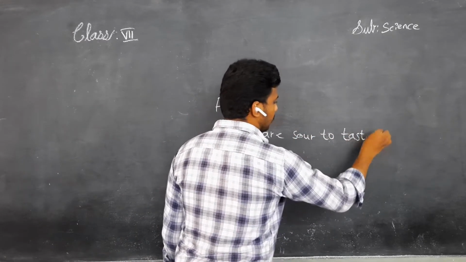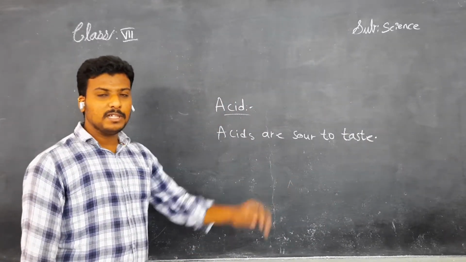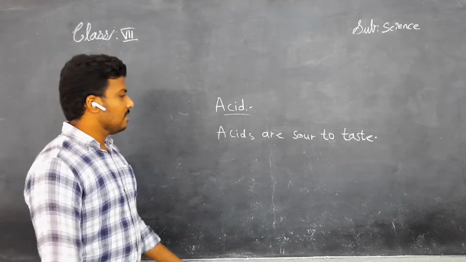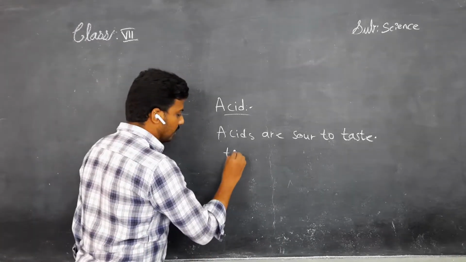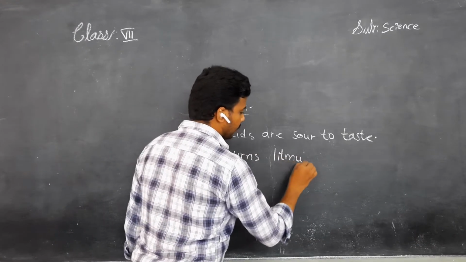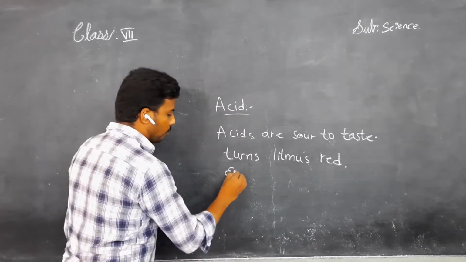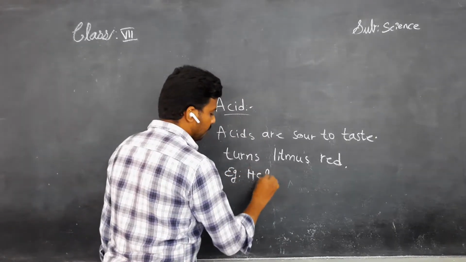Next, when you keep blue litmus paper in an acid, it turns red. One example is hydrochloric acid, HCl.